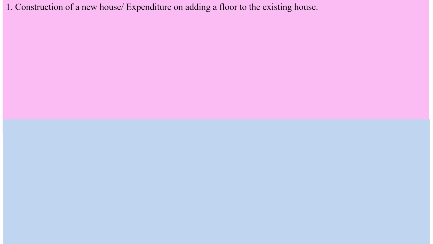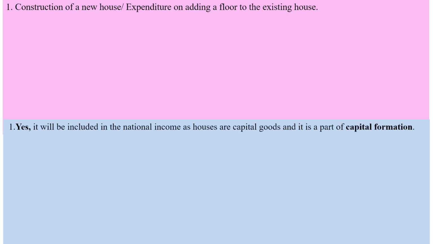First, construction of a new house or expenditure on adding a floor to the existing house. This will be included in national income as houses are treated as capital goods. They are the only fixed assets of the households and therefore construction of a house or adding a floor to the house will be a part of capital formation.